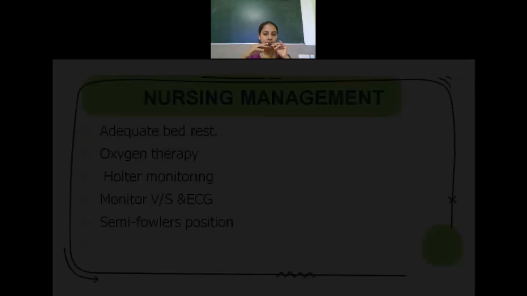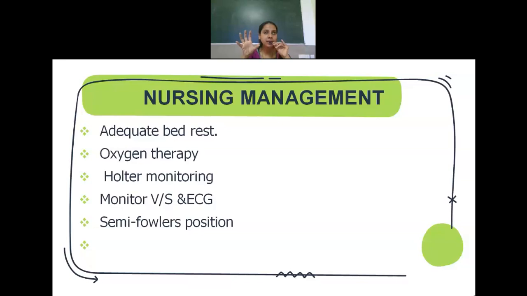Moving on to the nursing management. Whenever a person is having any cardiac disorder, first of all, we have to provide adequate bed rest. Bed rest will reduce the workload on the heart. And because the patient can have dyspnea, you have to monitor oxygen saturation and also provide oxygen to the patient. And continuously for 24 or 48 hours, you can also do Holter monitoring.